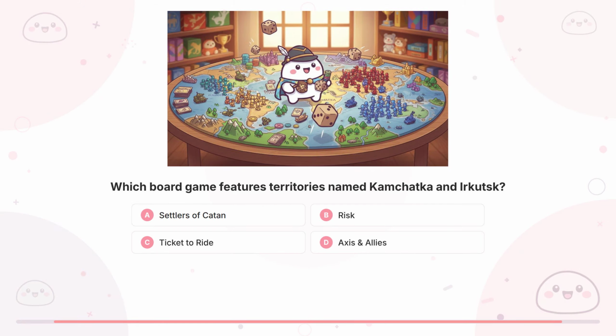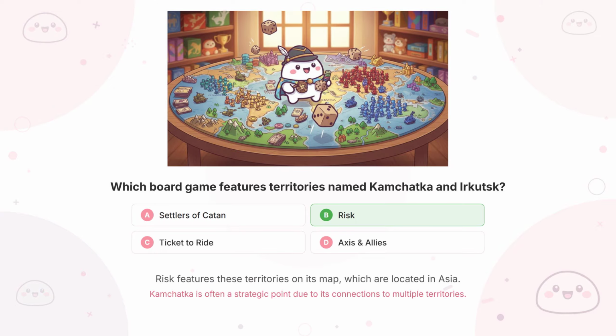Question 1. Which board game features territories named Kamchatka and Irkutsk? The correct answer is B. Risk.